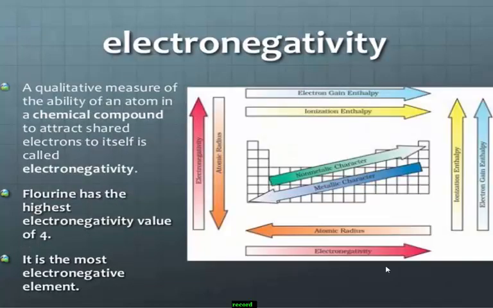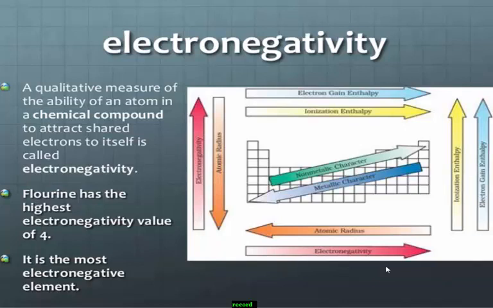Next, electronegativity. What is electronegativity? First, you should know the definition. It is the ability of an atom to attract the shared pair of electrons towards itself.